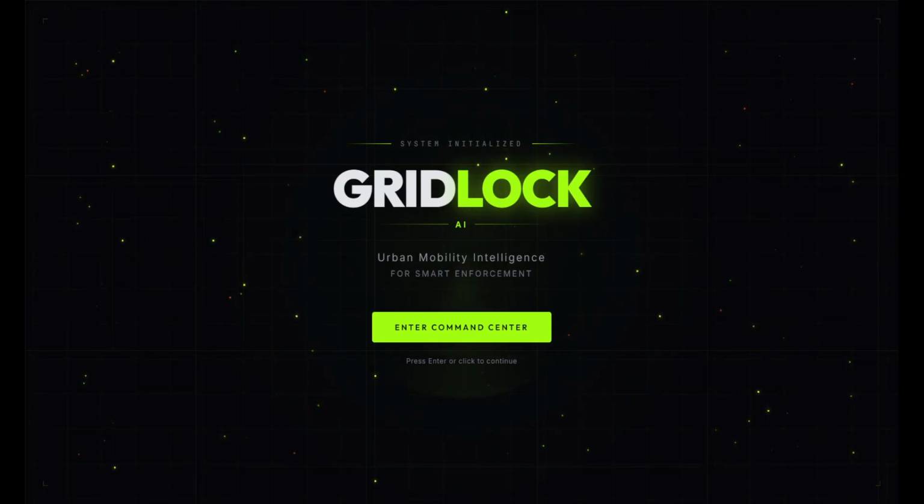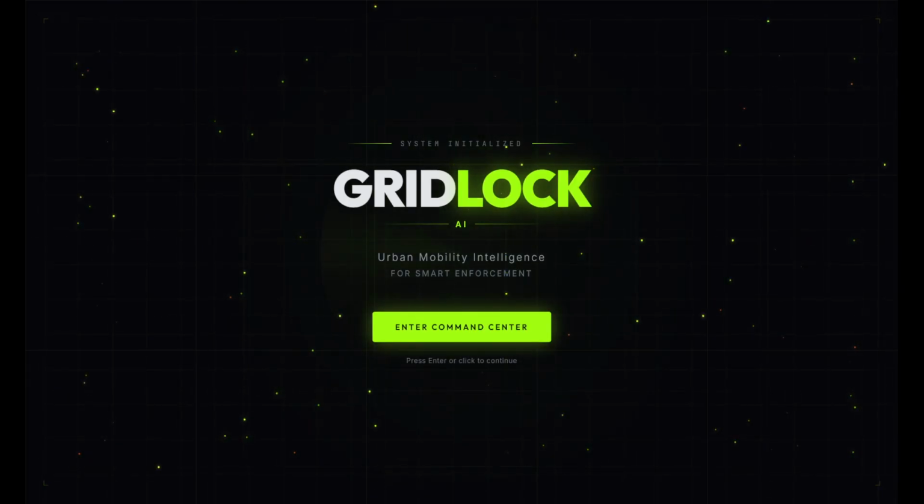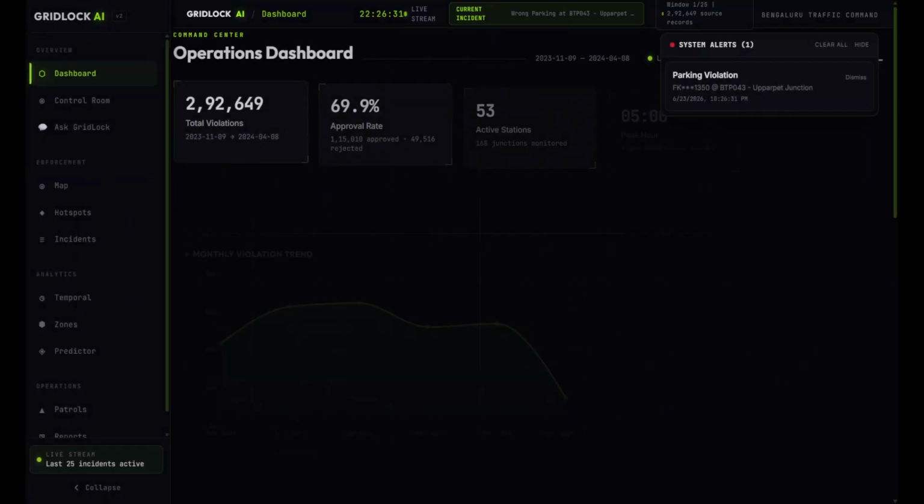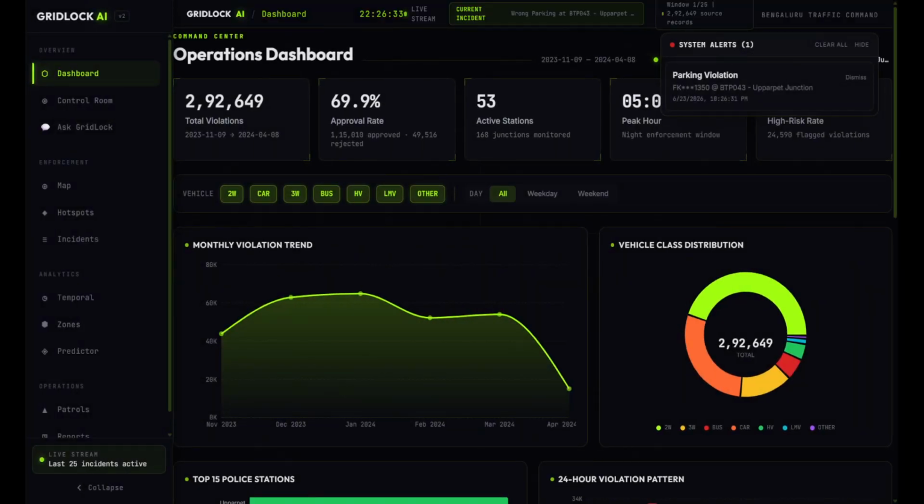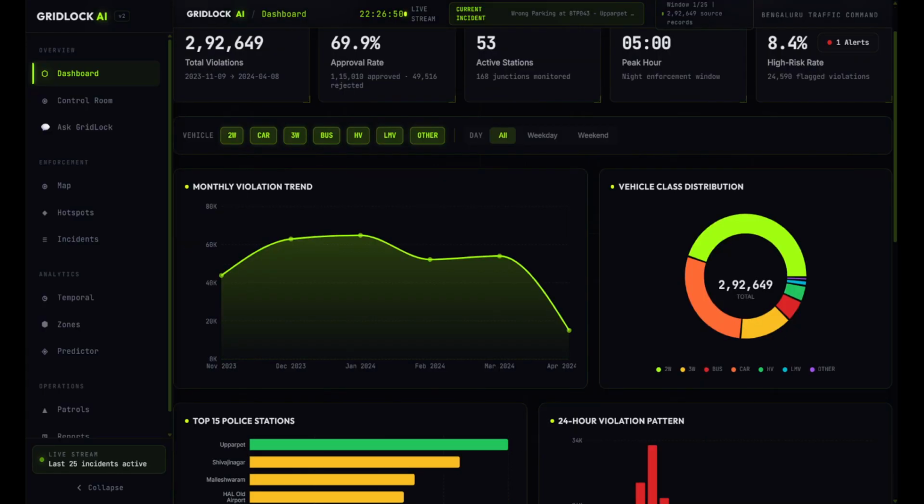Welcome to GridLock AI. We are tackling Flipkart's problem statement number one, which is parking induced congestion. So, what we are seeing here is not synthetic data. The dashboard is powered by over 2,90,000 real traffic enforcement records from 29 Bangalore police stations, which is processed in real time. So, here we have our dashboard where we have a few KPIs.